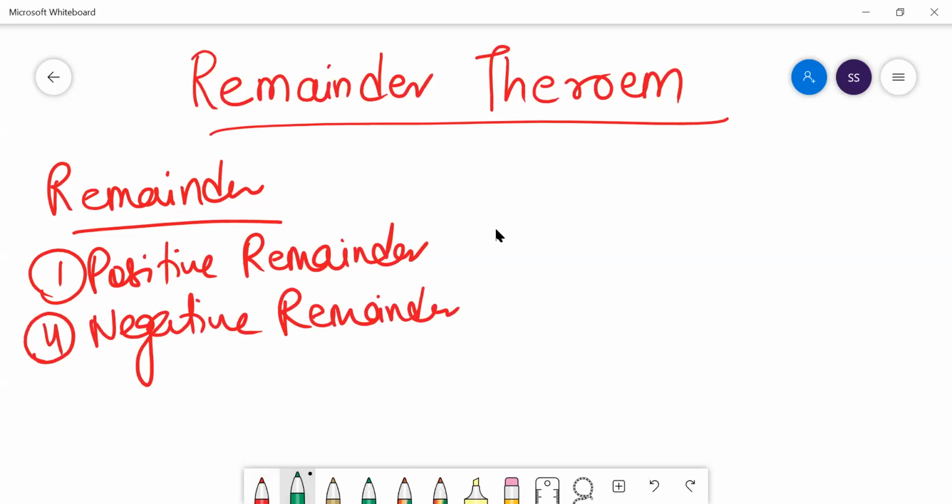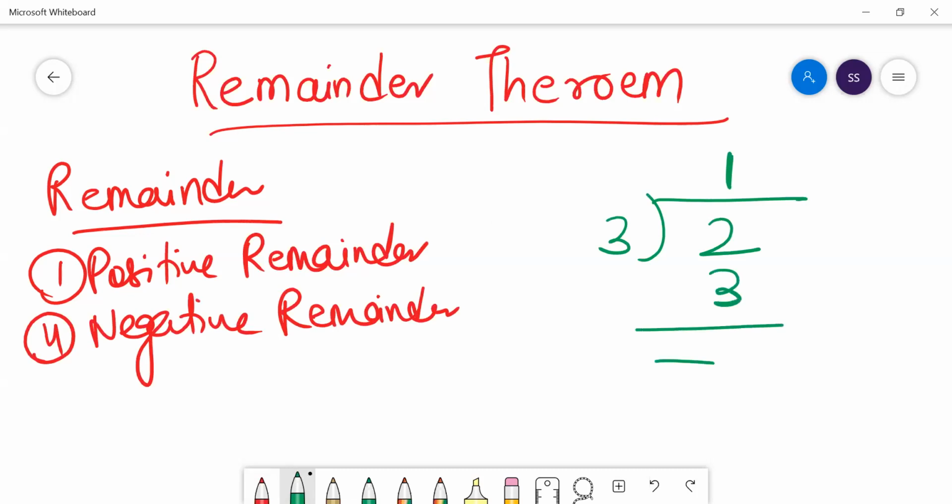But the moment I use the words negative remainder, you might get confused. Imagine I divide the number 2 by 3. Suppose 2 is my dividend and 3 is my divisor. So what is the positive remainder? The positive remainder would be 2 only. We know that. Otherwise, what I can do is take 3 ones are 3, and then I will get a remainder of -1.